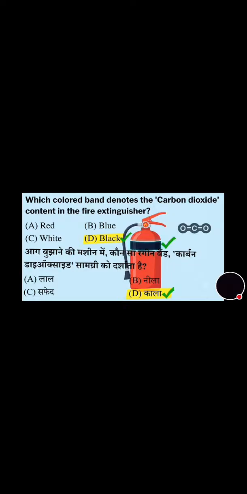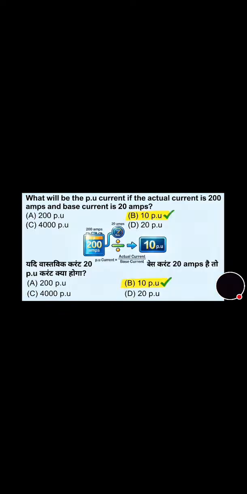Now we will move towards the next question. What will be the PU current if the actual current is 200 ampere and base current is 20 ampere? Its correct answer is option B, that is 10 PU.